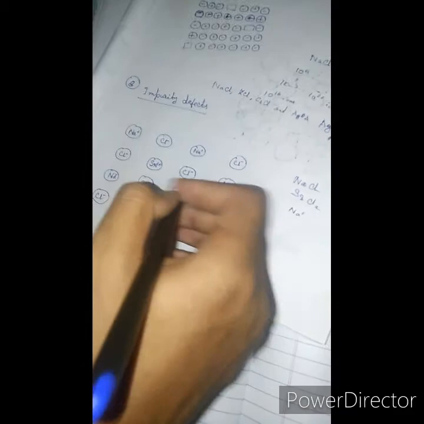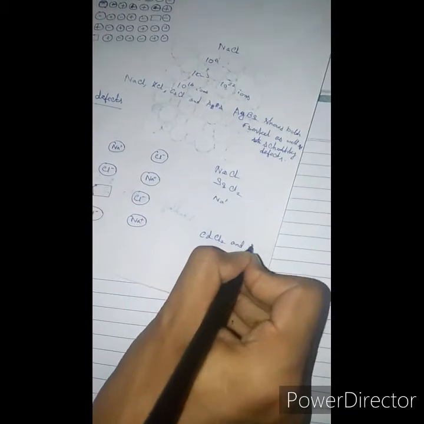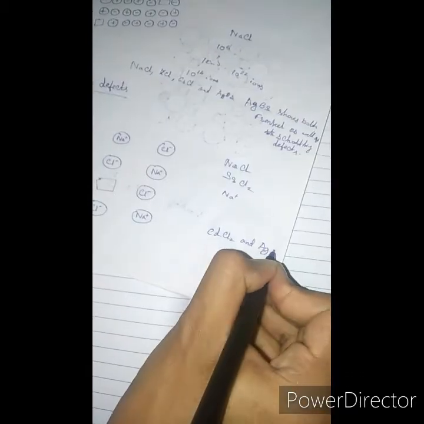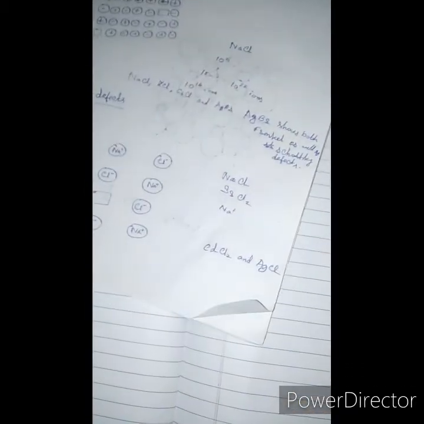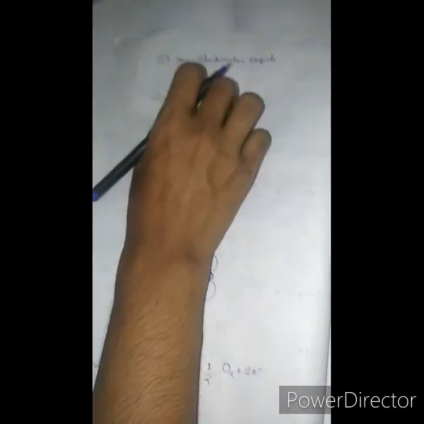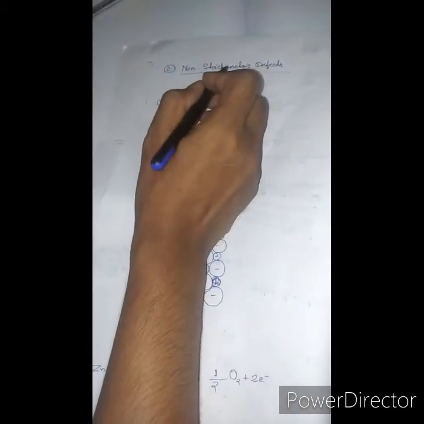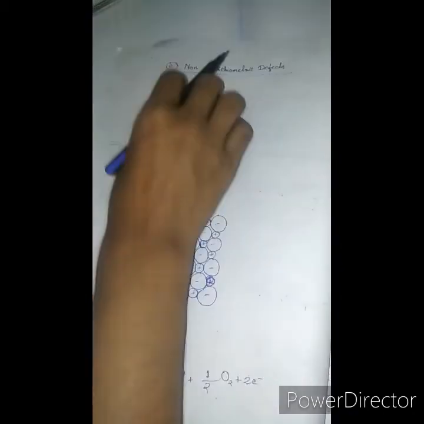Another similar example is the solid solution of CdCl2 and AgCl. So now we last see non-stoichiometric defects.